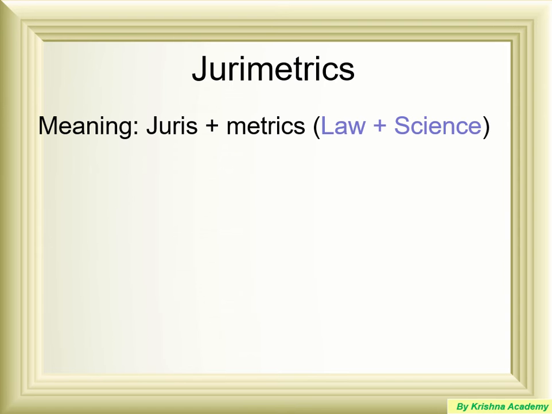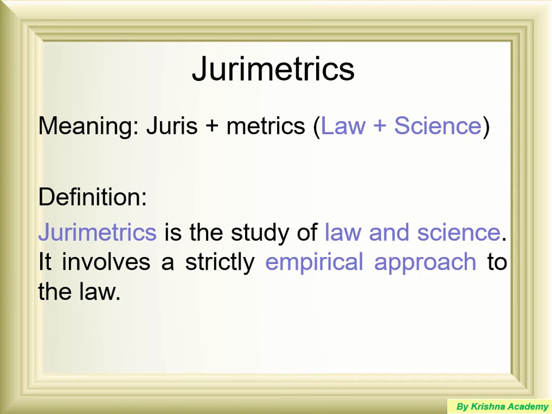First, we will understand the meaning of jurimetrics. Basically, it consists of two words: juris plus metrics. Juris means law, and metrics means science. So in a simple way, jurimetrics is the study of law and science together, and it involves a strictly empirical approach to the law. So what is an empirical approach? Where mathematical formulae are not available, the mathematician or scientist does trial and error, and based upon the result they generate some formula and apply it till actual formulas are available.